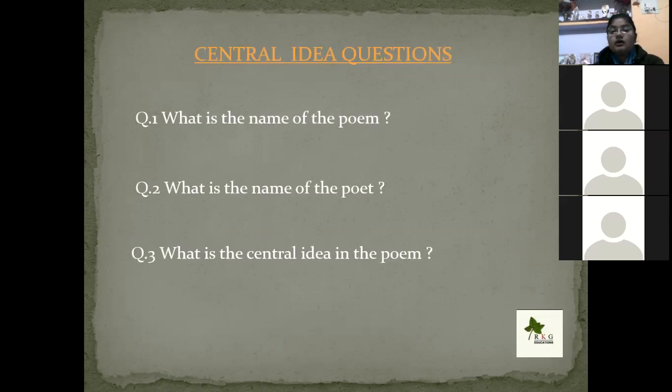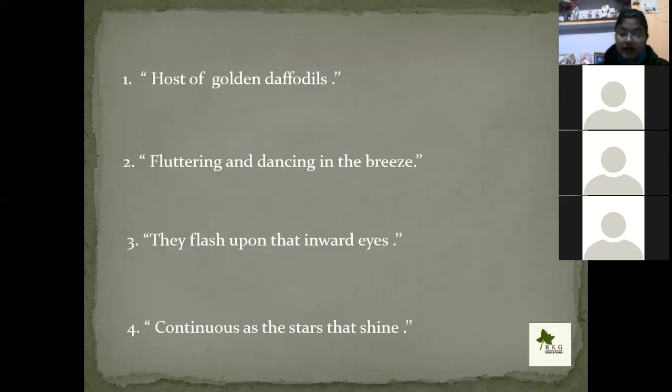Okay. Now the central idea of the poem. Daffodils is the best known poem of William Wordsworth, and the poet says in this poem about his loneliness and his alone journey. When he saw the daffodils dancing in the breeze, the golden daffodils twinkled and stretched in a continuous line, just like the stars in the Milky Way galaxy.